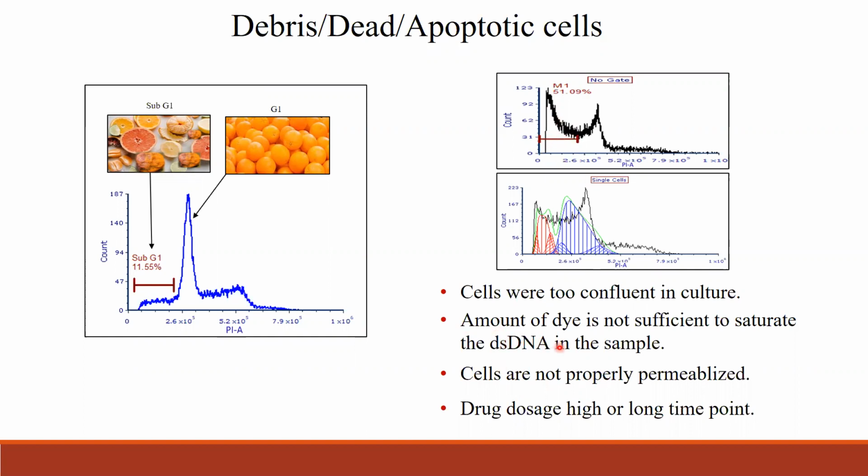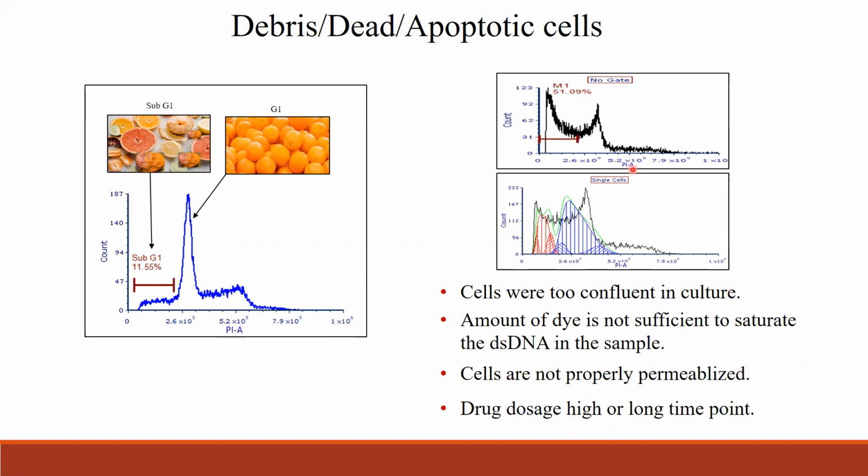Also, the amount of dye may not be sufficient to saturate the double-stranded DNA in the sample. I've already explained that this DNA binding dye is stoichiometric in nature, that means it is proportional to the DNA. If you don't add enough dye, it would not saturate the DNA in the sample, and the DNA which is not stained would look negative.